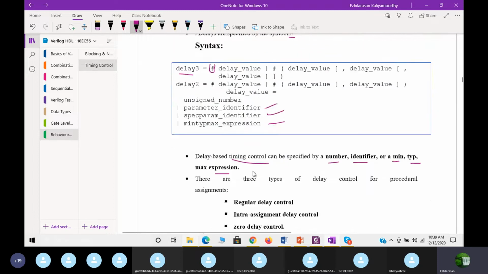Now this delay based timing control has three different types of delay control for procedural assignments.